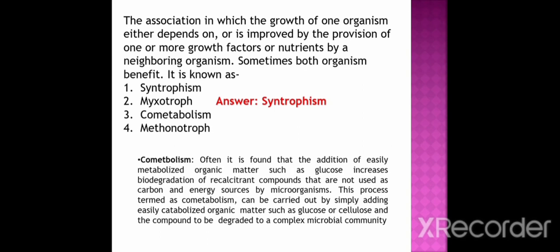In our previous video and earlier slide, we have already discussed the Mixotroph and Methanotroph. So in this slide, we will discuss cometabolism. Often it is found that the addition of easily metabolized organic matter such as glucose increases the biodegradation of recalcitrant compounds that are not used as carbon and energy sources by microorganisms. This process is termed cometabolism and can be carried out by simply adding easily catabolized organic matter such as glucose or cellulose and the compound to be degraded to a complex microbial community.